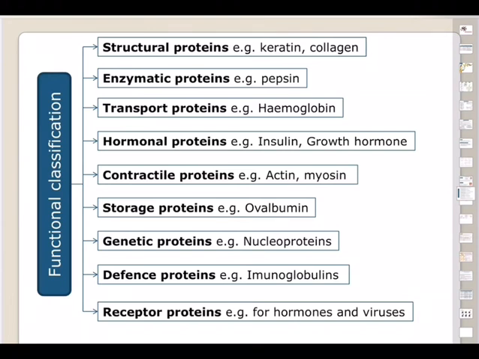Enzymes catalyze chemical reactions that occur in the living world: pepsin, trypsin, flavoprotein, etc. And for defense, immunoglobulins are plasma proteins formed in response to antigen stimulation. These recognize and neutralize foreign proteins, toxins, and other pathogens.